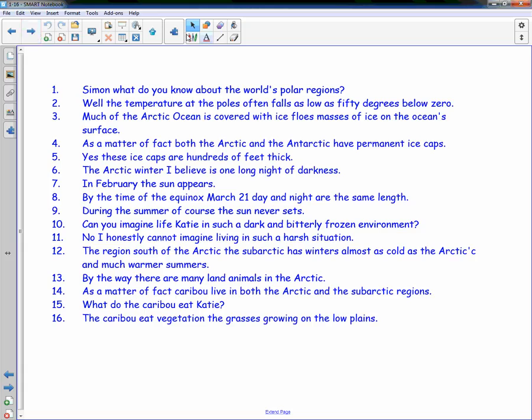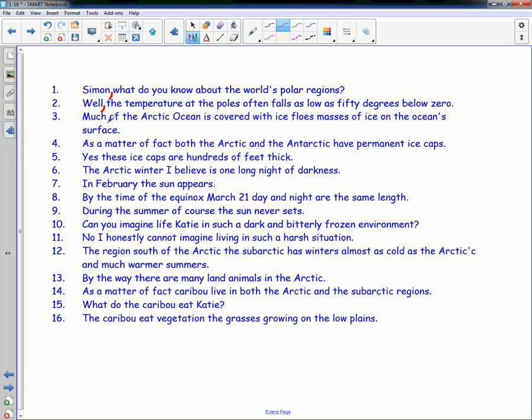All right, let me get a marker. Simon, what do you know about the world's polar regions? Simon, comma, what do you know about the world's polar regions? Simon is direct address. We're speaking directly to Simon, so we put a comma. It can be taken out of the sentence, and what do you know about the world's polar regions makes sense. Well, the temperatures at the poles often fall as low as 50 degrees below zero. Well is an introductory word and gets set off with a comma.